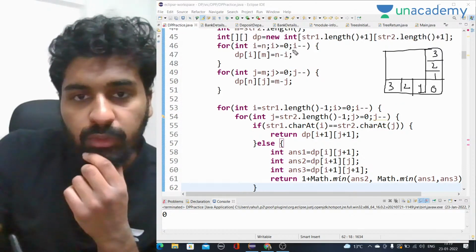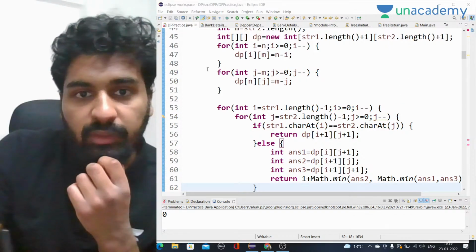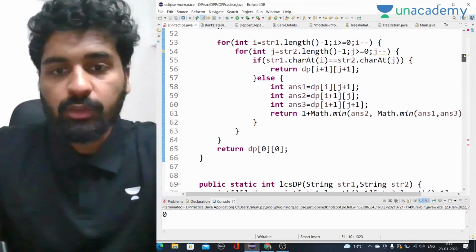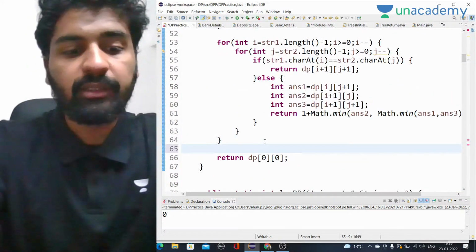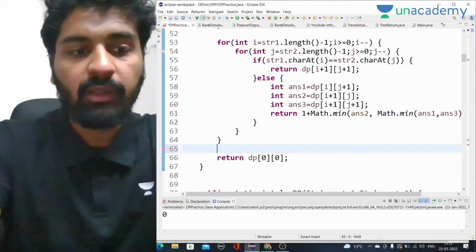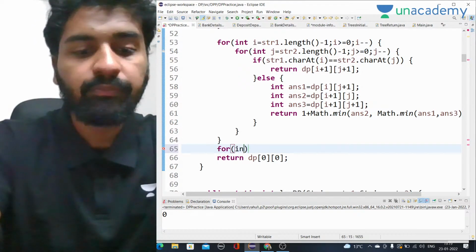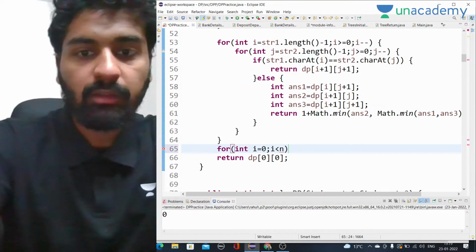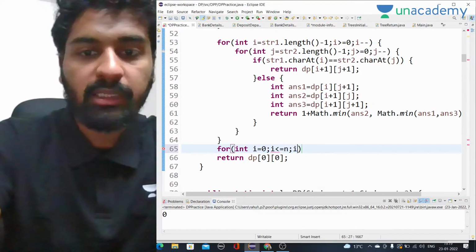Right, so one thing we can do is print this whole DP array. Whatever DP array we are getting, let's print it. Then we will get the correct answer where we are actually wrong. Okay, so let's do that. For int i equal to 0, i less than or equal to n, i plus plus.